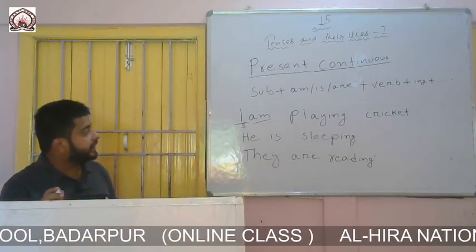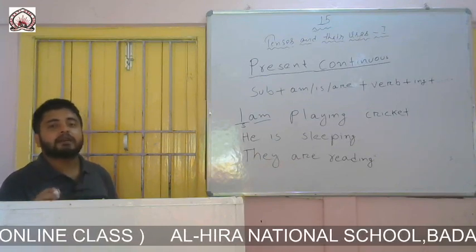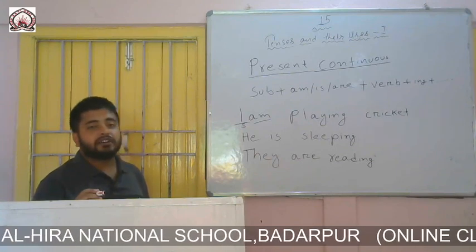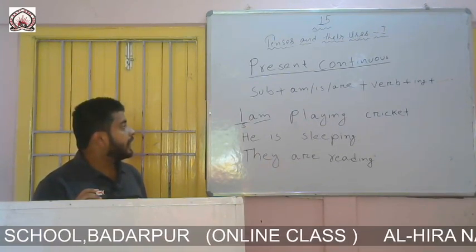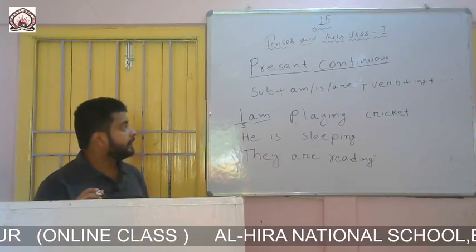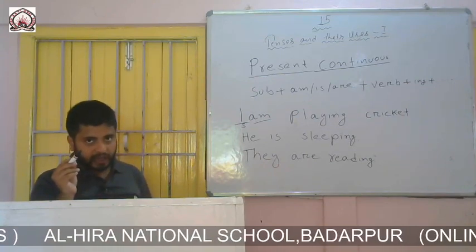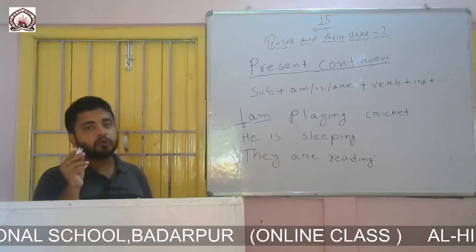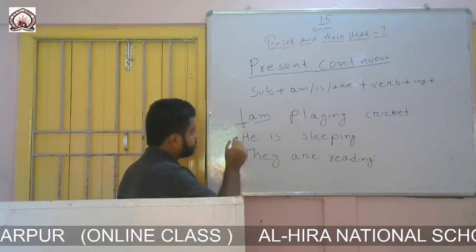We should always keep in mind that if our subject is I, then we cannot write is or are. We should always write I am. The auxiliary verb should be am. Don't forget this.